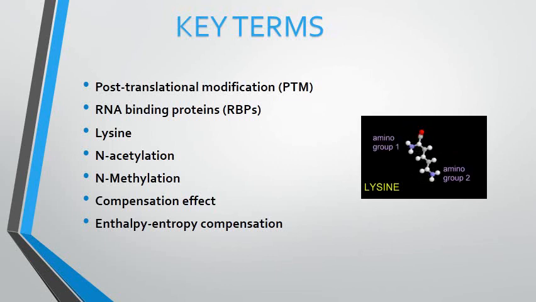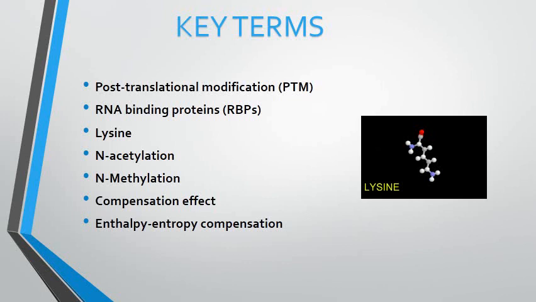Post-translational modification is the expansion of protein function by way of folding, cutting, or the covalent addition of functional groups to proteins. These modifications result in a change in chemical properties or structure. RNA binding proteins are proteins that bind to double or single-stranded RNA. The RBPs influence the structure and interaction of the RNAs and play a major role in their biogenesis, stability, function, and transport. Lysine is an essential amino acid for humans with the chemical formula HO2C-CH(NH2)-(CH2)4-NH2. As an essential amino acid, it cannot be synthesized de novo or natively.